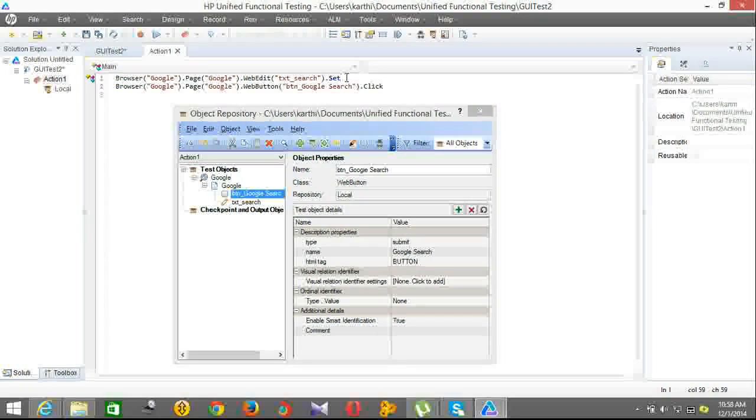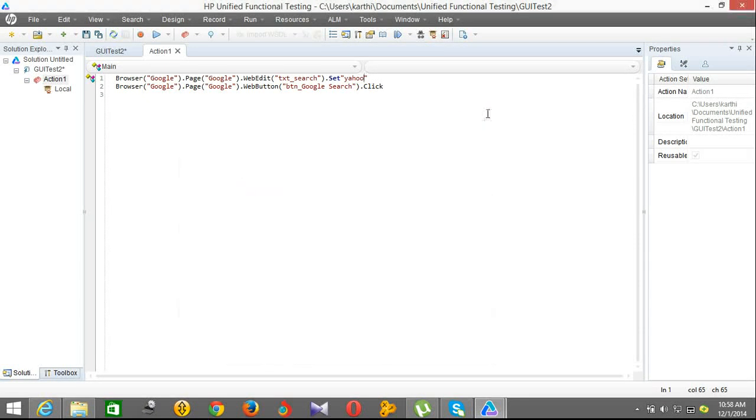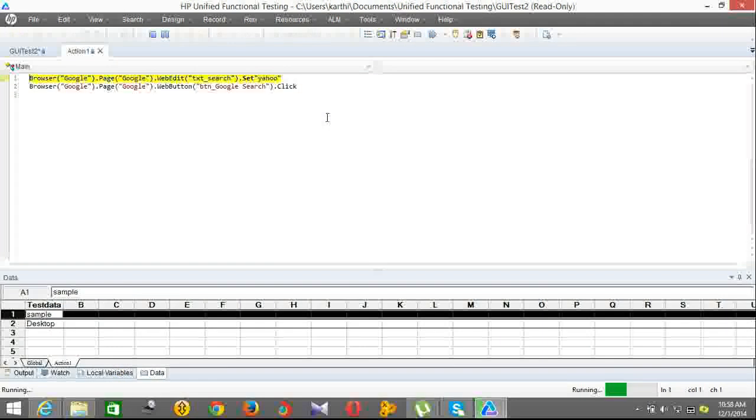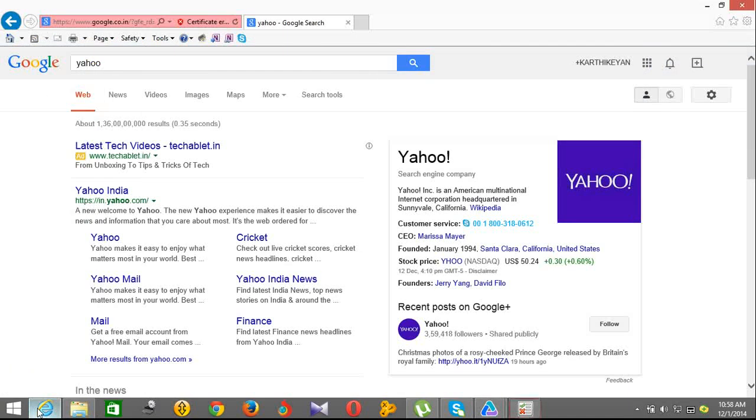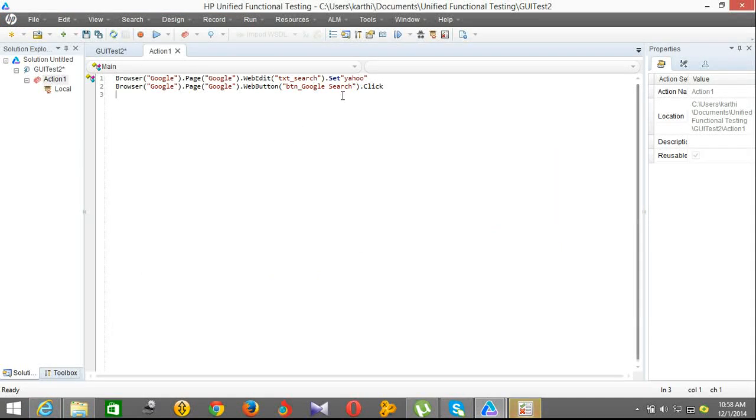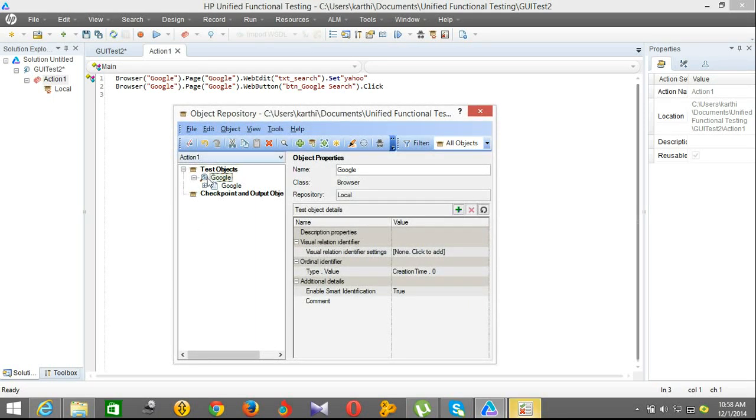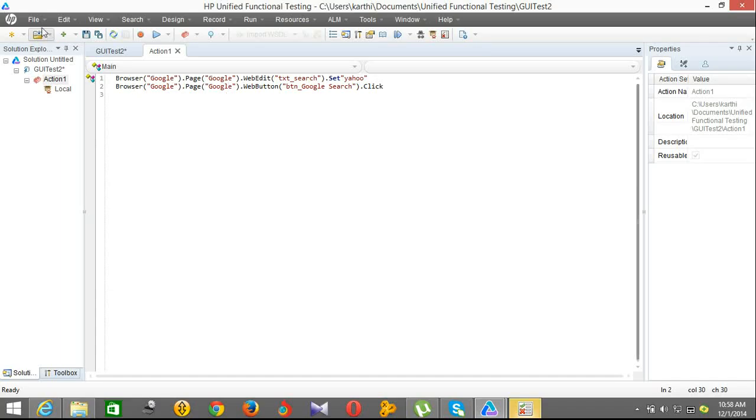So I'm just setting the value as Yahoo. So it is setting Yahoo and clicking the search button. So we are going to see the object repository, how it will work. The object which is directly captured within the test is called the local object repository.